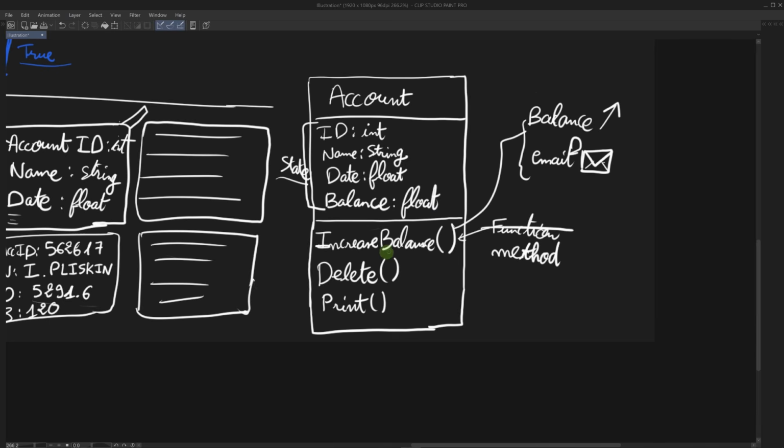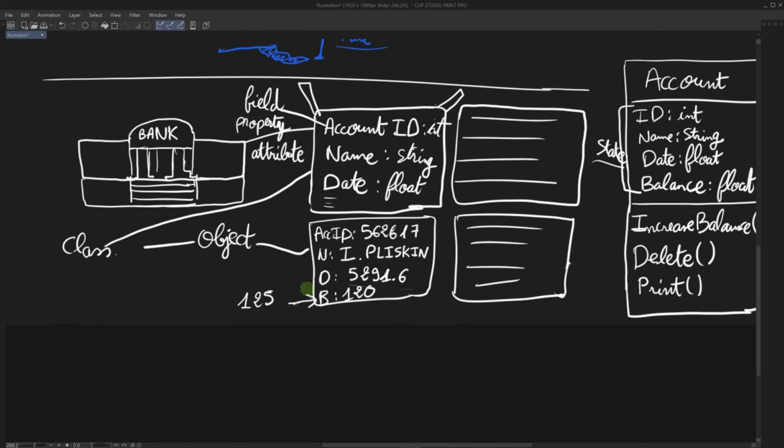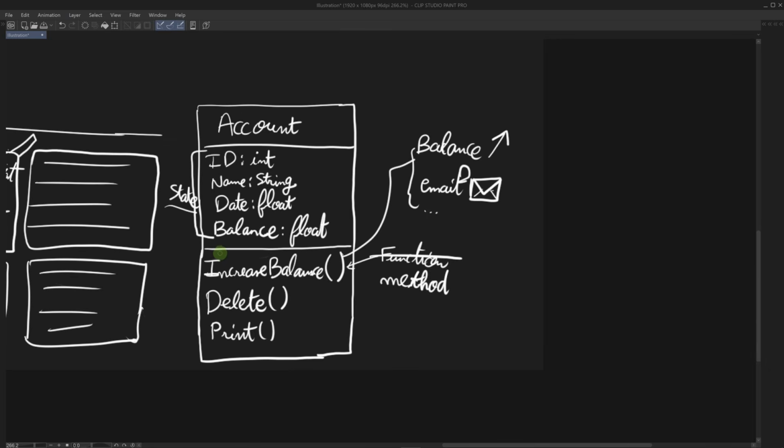But what will happen? As I said here, this increase balance method will not only increase the balance float, but it will also send an email to the owner of the account and perhaps also do more things here. Perhaps it will contact the other bank and subtract the money from the account of the sender. So we can have all sorts of actions that we can execute. But what will happen if I just change the value to 125? By doing that, I'm only changing the balance and not doing any of this. And this is a problem.